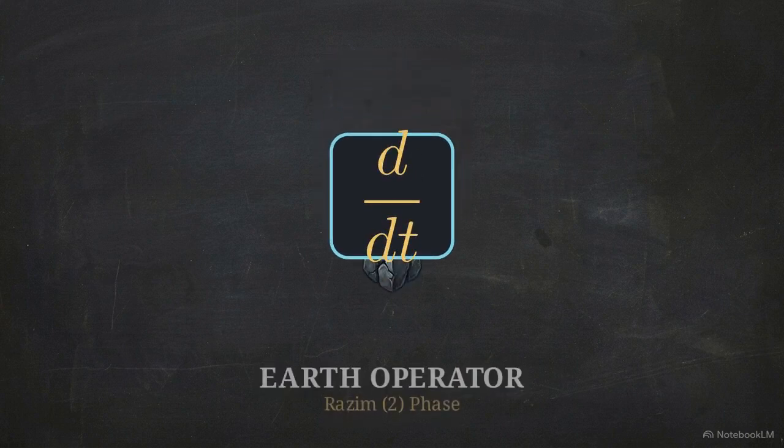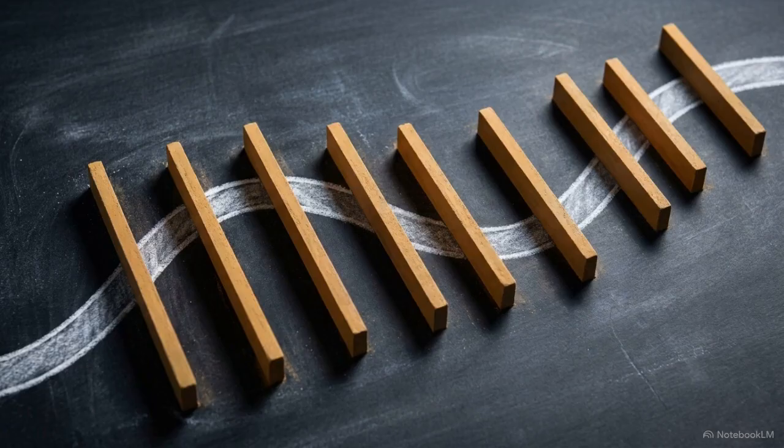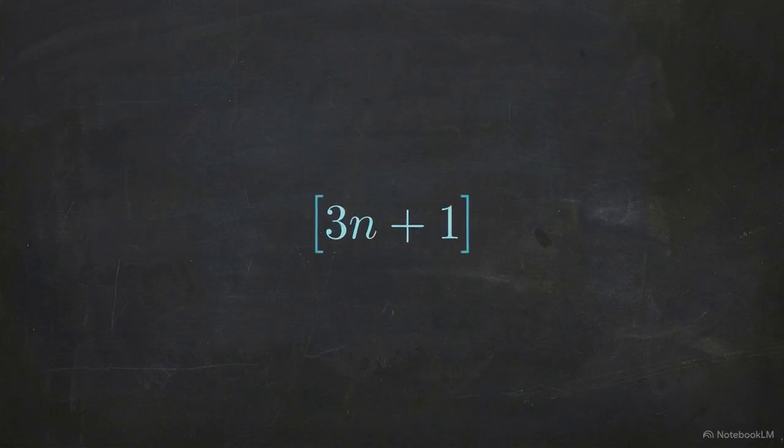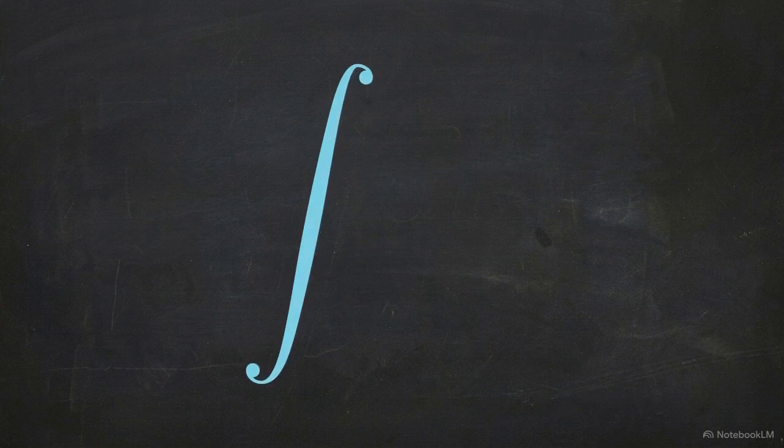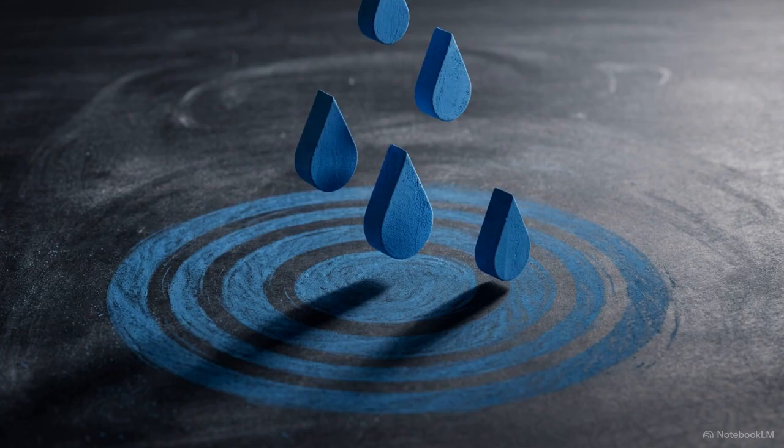Within the DCU, we define this as the earth operator. Just as the derivative isolates an infinitesimal difference to define a rate of change, the earth operator differentiates continuity into measurable, terminable events. The expansion seen in the odd number rule maps to the integral operator. We define this as the water operator. While the derivative strips down, the integral accumulates. The water operator preserves memory and carries the system's total state across phase transitions.